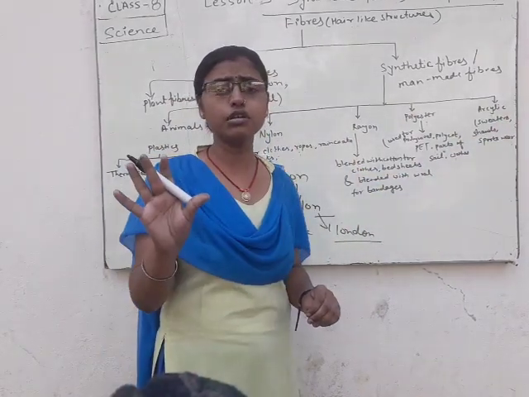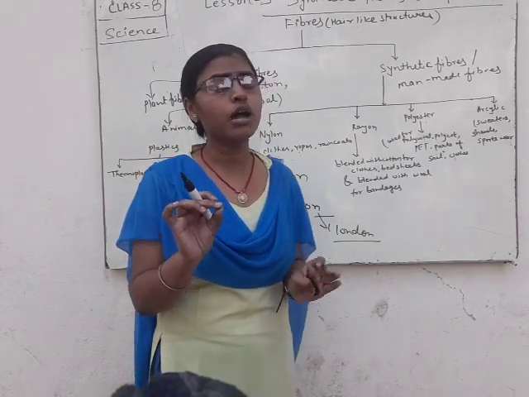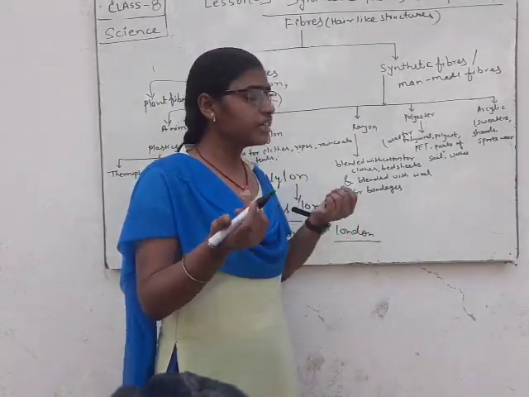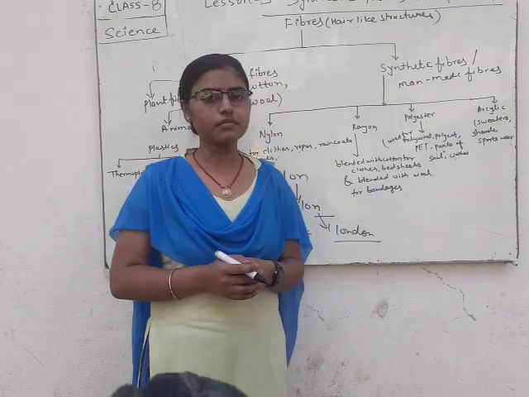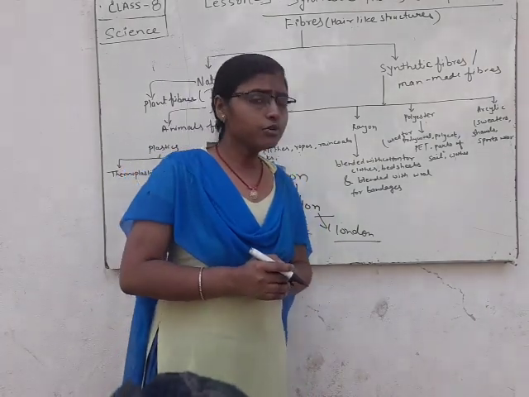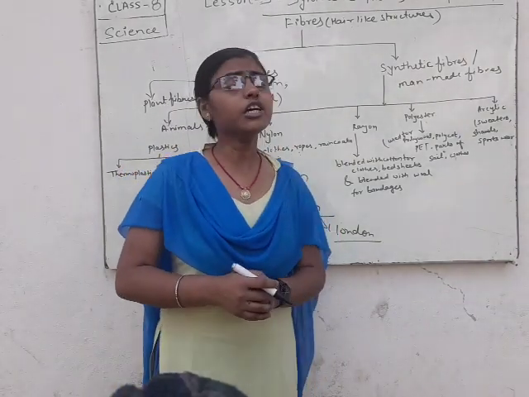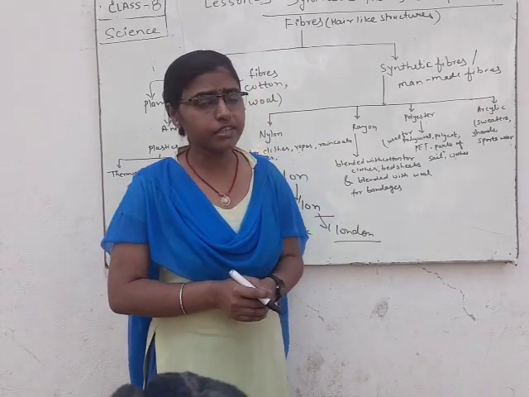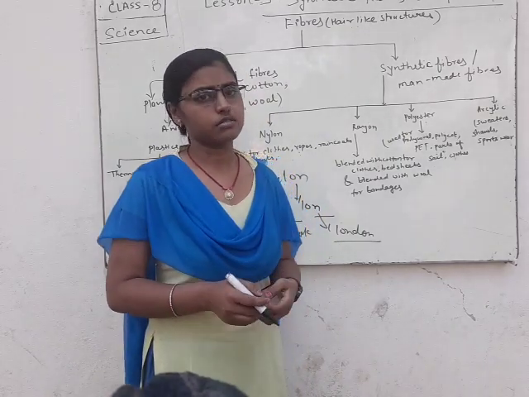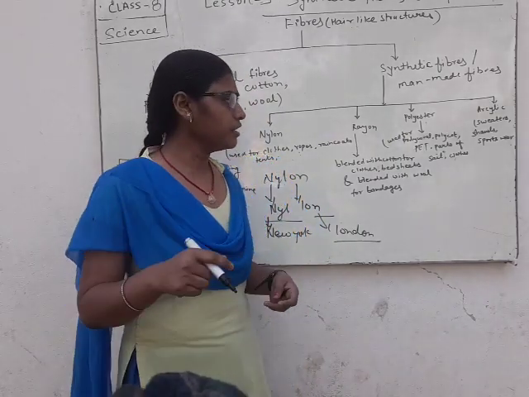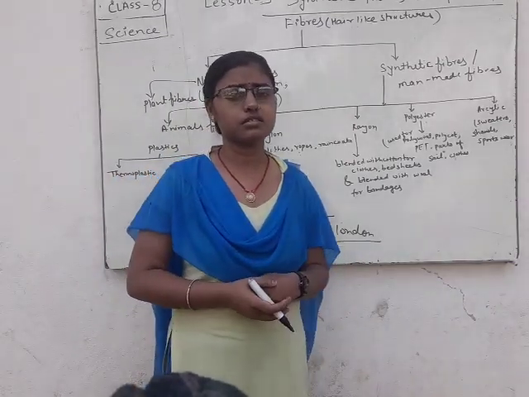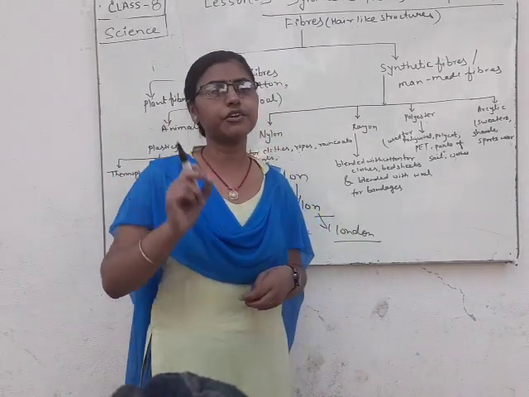It is not wool, but looks like wool, and for this property we use it for making winter wear clothes such as sweaters, shawls, sportswear, and other winter wear clothes.